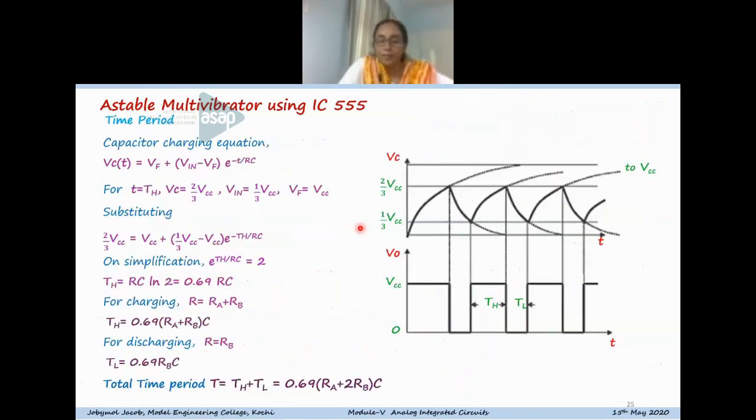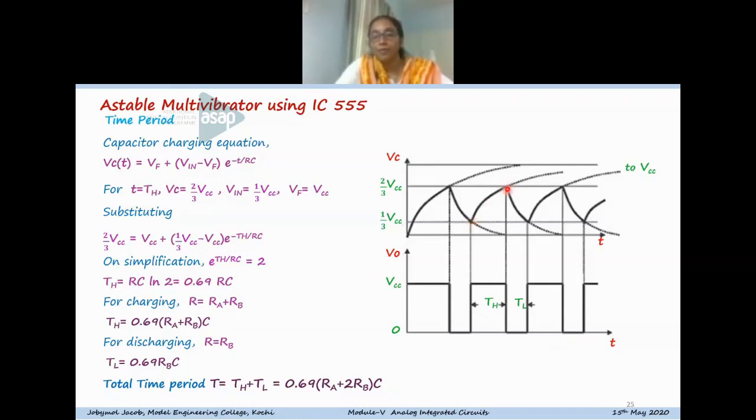The time period of the astable multivibrator can be derived from the basic capacitor charging equation. We know that the capacitor charging equation is VC equal to V final plus (V initial minus V final) into e raised to minus t by RC. And for t equal to TH, this charging period I am considering here, the capacitor is charging from 1/3 VCC to 2/3 VCC.